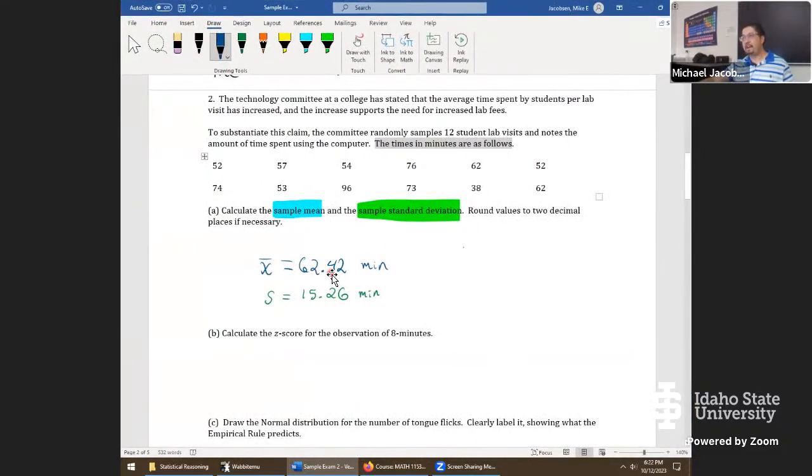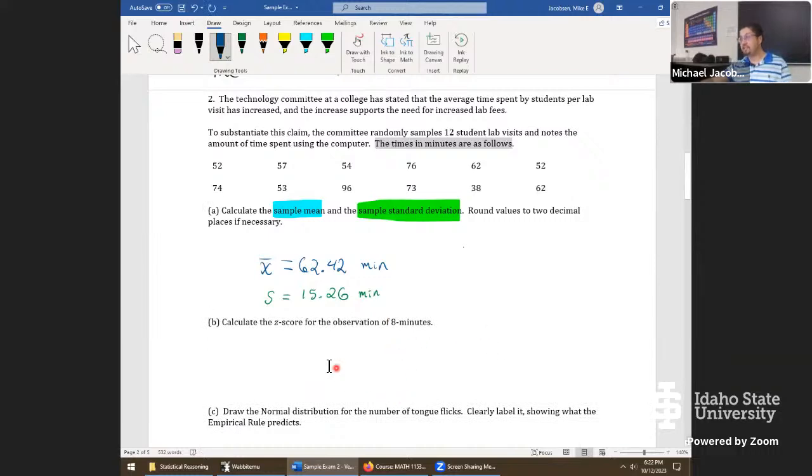So the average, they're there about an hour, with a typical deviation of about 15 minutes. Any questions at all, folks, on getting those summary values? Okay, now that we have summary statistics, here's some related questions.